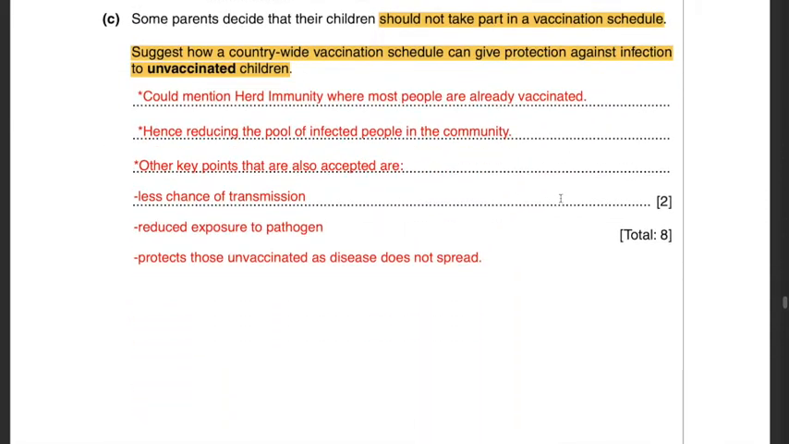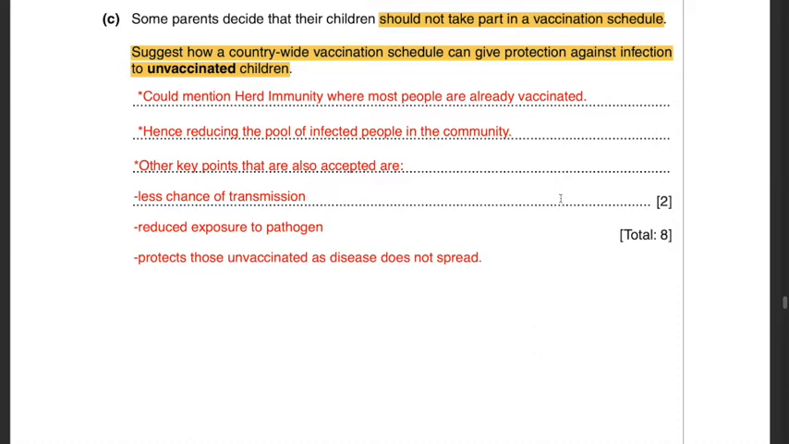Part C. Some parents decide that their children should not take part in a vaccination schedule. Suggest how a country-wide vaccination schedule can give protection against infection to unvaccinated children. Over here, you could mention herd immunity. Herd immunity is where most people are already vaccinated. What does that help in? Well, it helps in reducing the pool of infected people in the community.